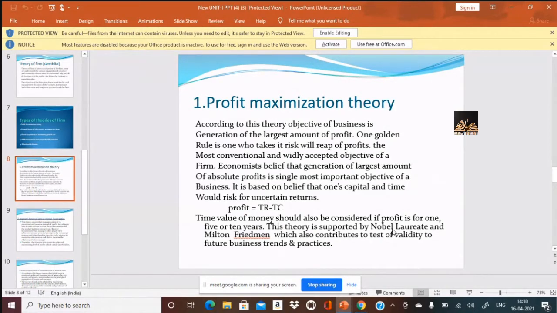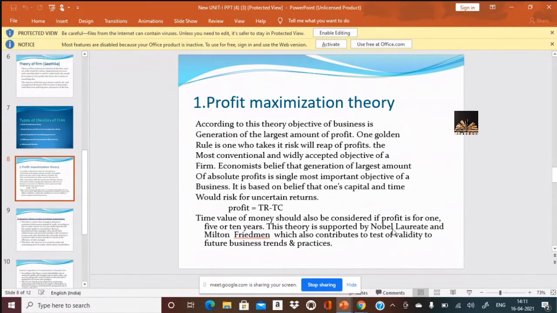So according to this theory, the objective of the firm is generating a large amount of profit. And as per this theory, one golden rule of business is, the person who risks will reap profits. So what type of risk will he take? He risks his time, his effort, his money, which is kept in the business, in return to expect huge profits. So this is known as a profit maximization theory.